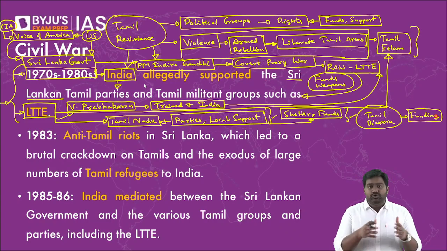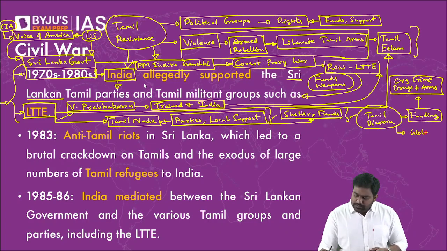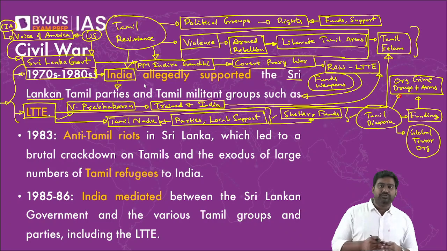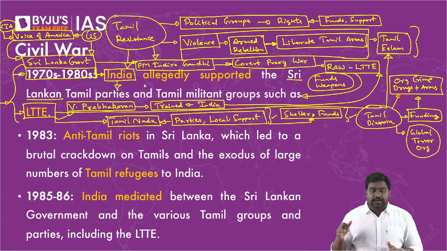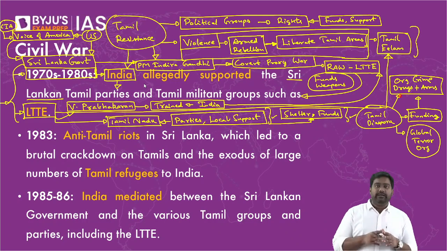Since LTTE started building its own network, it created a global network where it started working with organized criminal cartels that would smuggle drugs and arms. It built its own network with some global terror organizations. Is that clear? According to Indian intelligence, LTTE at one point had contacts with Pakistani terror groups, including Lashkar and others. It definitely had contacts with Pakistan's ISI. It also had contacts with Palestinian terror outfits. That was the kind of influence LTTE extended across the region.